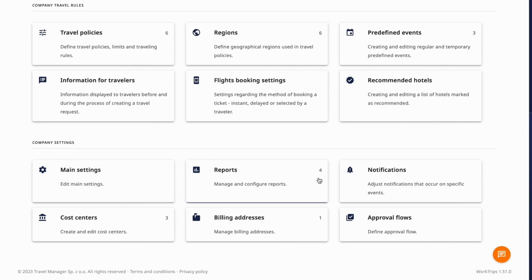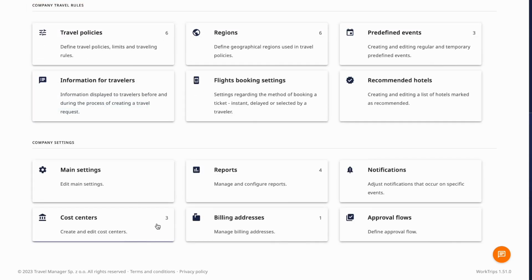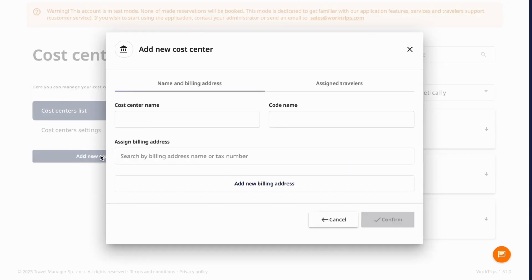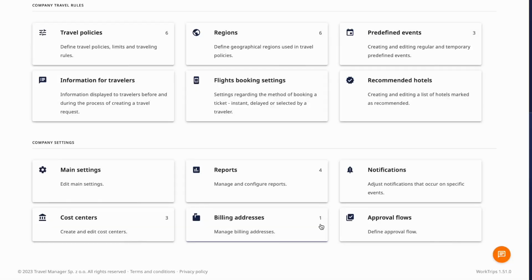Reports. Customize your report template and make sure your team has all the necessary details. Notification. Decide who and at what stage gets notified of new trip requests, approvals, and booking confirmations. Cost centers. Define cost centers of your company to manage reporting and billing. Billing addresses. Here you can find the billing address of your company. If you wish to change the billing address, please contact our onboarding department.